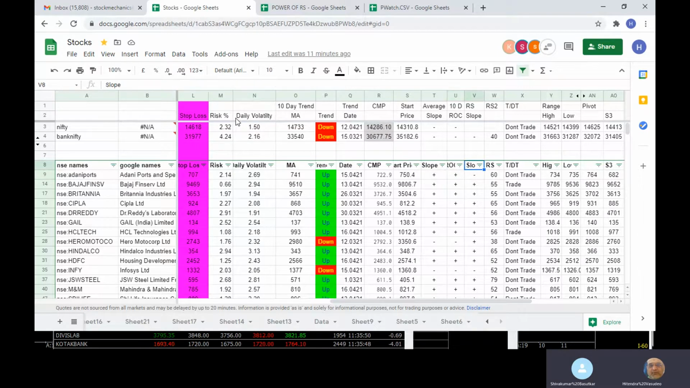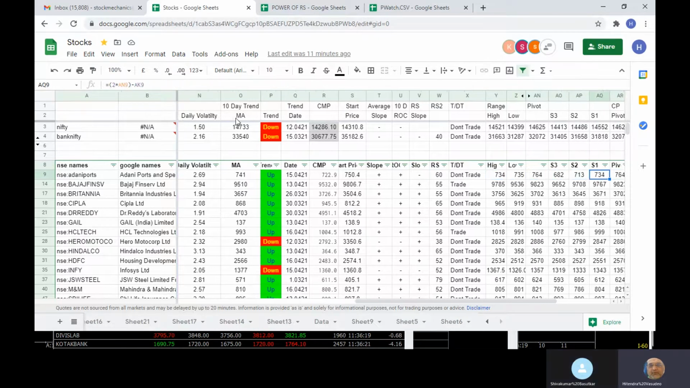Then we have the slope of the RS. RS is in column number W, which is the relative strength compared to the benchmark. That is showing 60. With the slope of that average, RS is rising or falling. Because it is falling compared to the previous day, it is shown as minus. So here it is shown as minus.